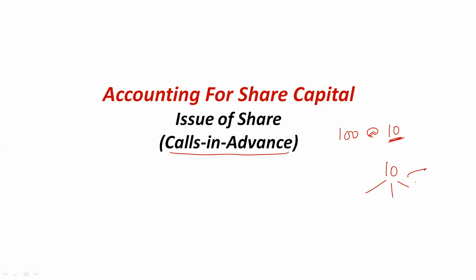The company will ask, suppose, 3 rupees during the application process, 2 rupees during the allotment process, 3 rupees during the first call, and the remaining 2 rupees during the second and final call. This is how the total share price will be received by the company. The company will never ask for all the share price at once.